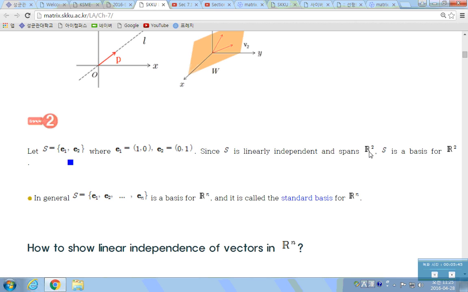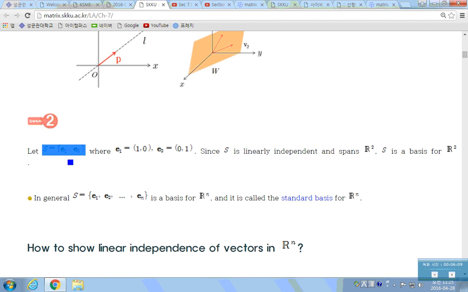Any vector (x, y) in R2 can be written as x times E1 plus y times E2. So this spans R2. So the set of these two vectors is linearly independent, and also it spans R2. So this is a basis for R2.